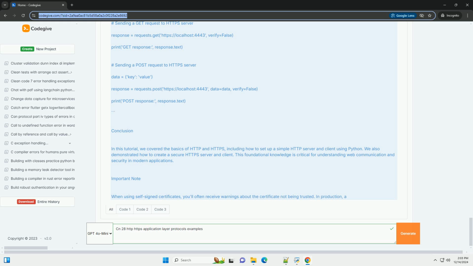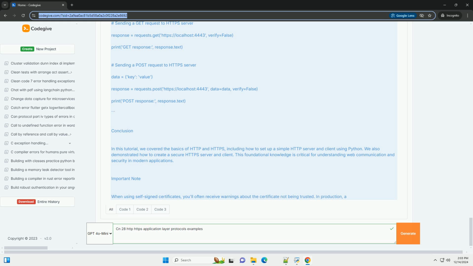2. Create a file named https_server.py. From http.server import HTTPServer, BaseHTTPRequestHandler. Import ssl. Class SimpleHTTPRequestHandler, BaseHTTPRequestHandler.